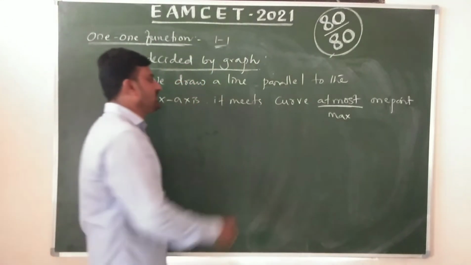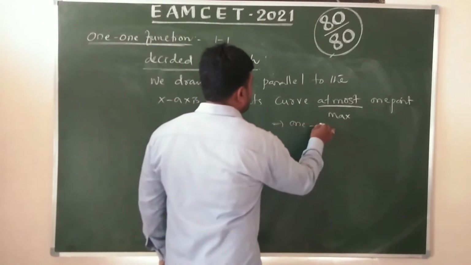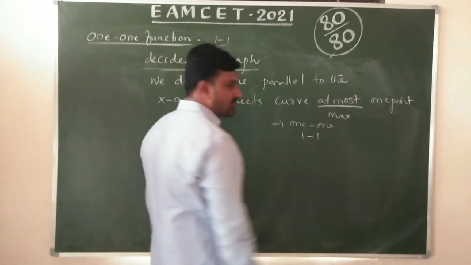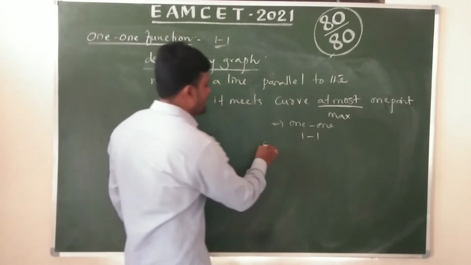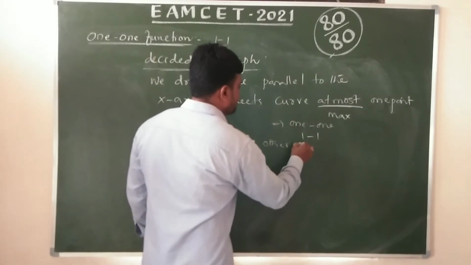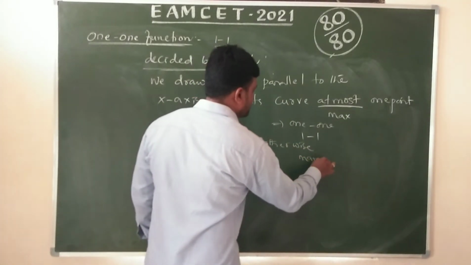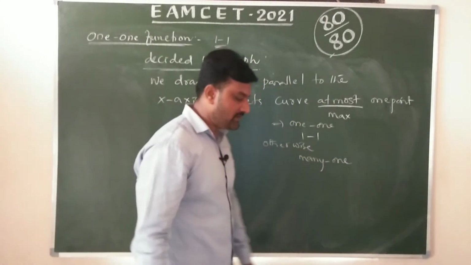Here also at most, maximum 1 point. Here also the same, then it is called one-one function. Otherwise that is a many-one. Okay, let us observe.